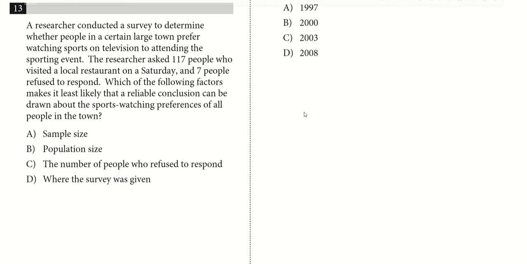So basically, this is the research question right here. The researcher went to a local restaurant and asked 117 people there, of which 7 didn't answer, and we want to see which of these make it least likely that a reliable conclusion can be drawn about all people in the town. So, sample size.